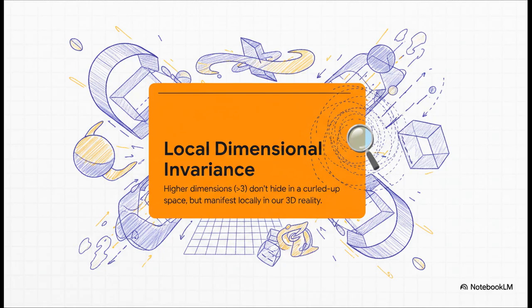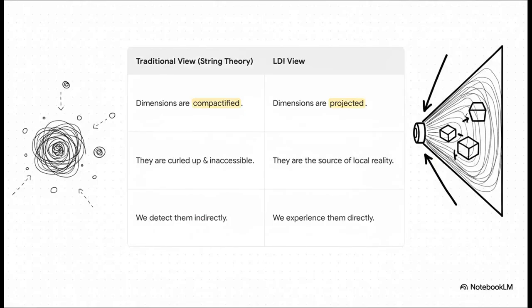Well, to put it simply, it's this idea that higher dimensions aren't hiding somewhere, curled up in some tiny, inaccessible space. Nope. Instead, they are constantly manifesting right here, with us, folding themselves into our observable 3D reality. And let me tell you, this is a radical break from a theory you've probably heard of, string theory. And this slide just perfectly illustrates that core difference.